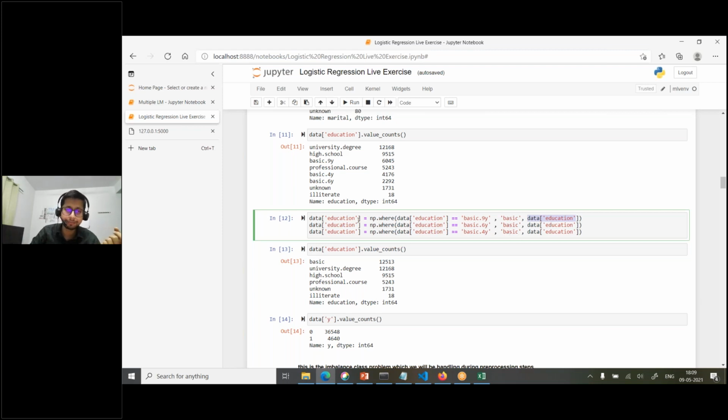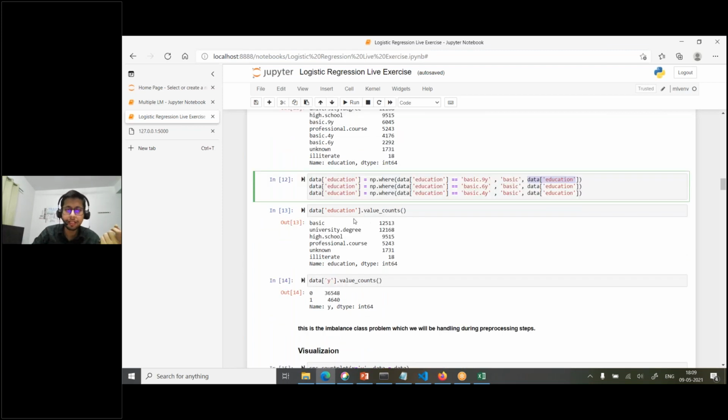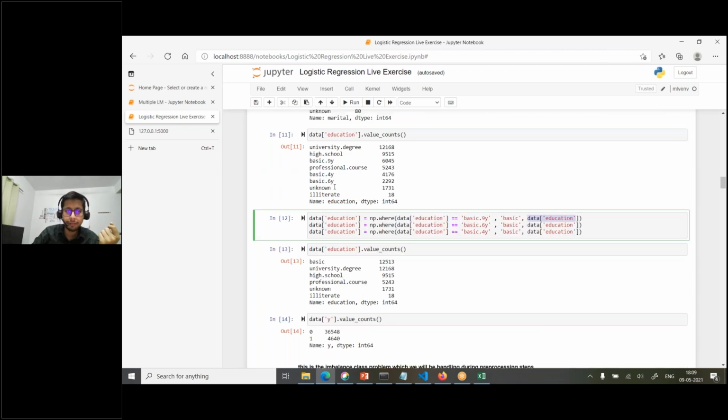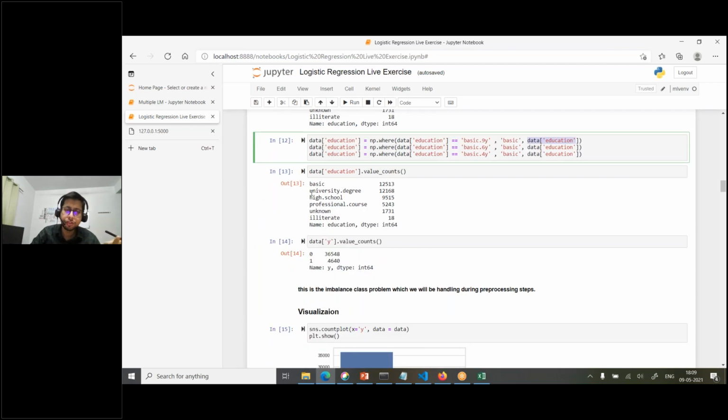Okay, and it will return. This is what we did. And then if you do data education.value count again, then we don't have basic.6y, 4y, 9y. We'll have only basic, right? Because we have transformed. Now it's your choice also. If you want to convert university.degree to only university degree, or high school to only high school, professional courses to only professional courses, you remove the dot. You can do the same way.